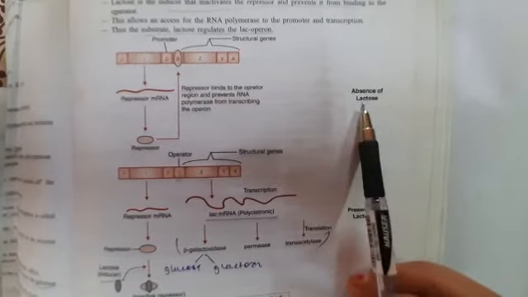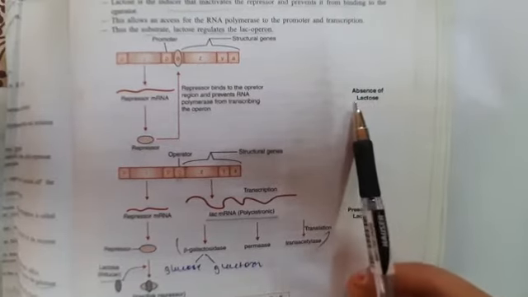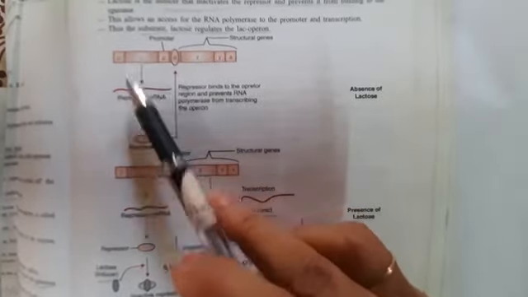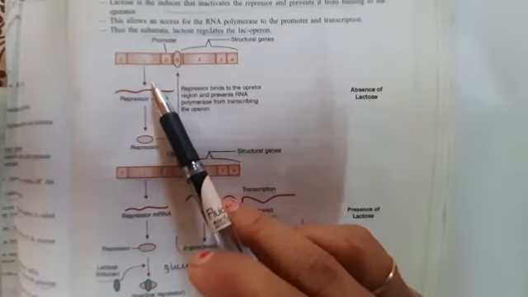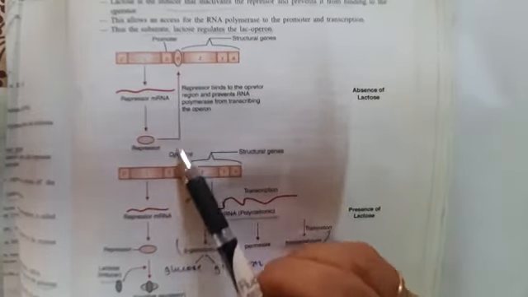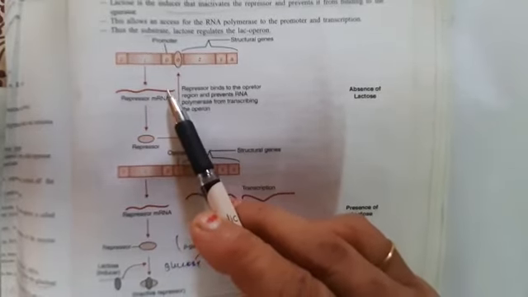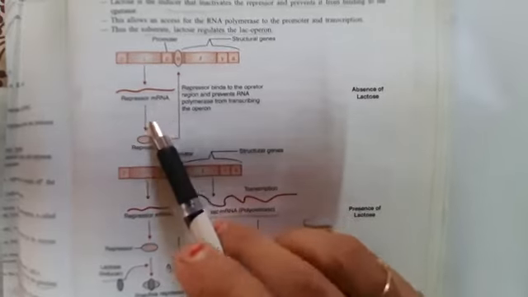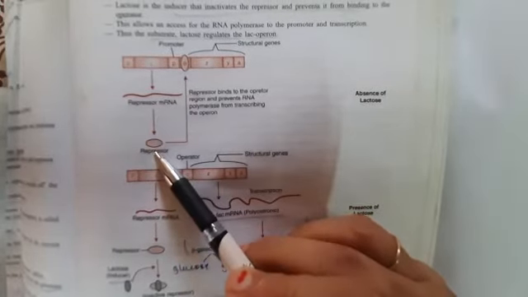So, my dear students, first we have to see when the lactose sugar is absent. When lactose is absent, the I gene, the regulator gene, also known as the inhibitory gene, produces repressor messenger RNA. This is the repressor messenger RNA.